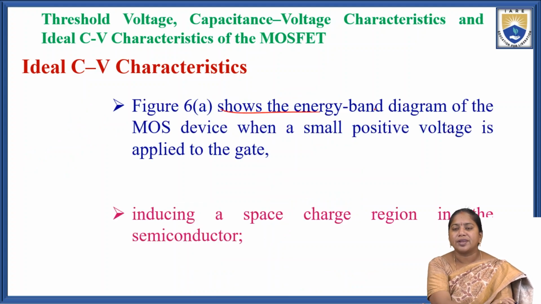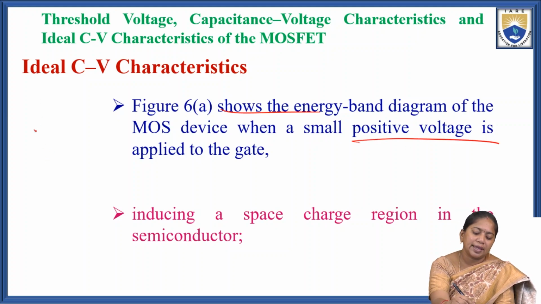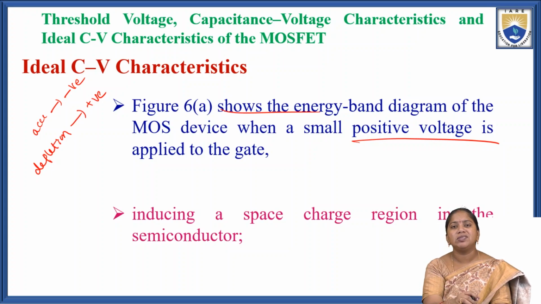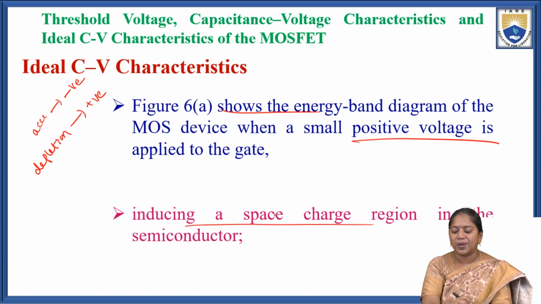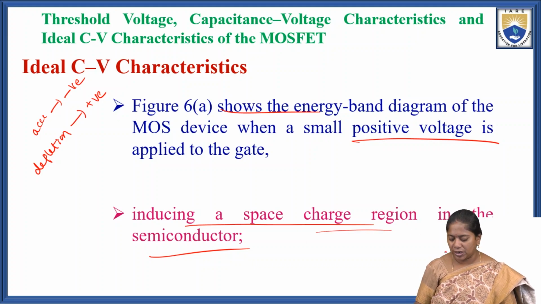The figure shows the energy band diagram of the MOS device when a small positive voltage is applied. In the previous case, for the accumulation region, we applied the negative gate voltage. For the depletion region, we apply the positive gate voltage. That is the difference between accumulation and depletion. When we apply the positive gate voltage to achieve the depletion region, a space charge region occurs in the semiconductor.